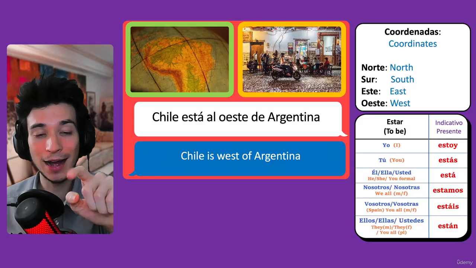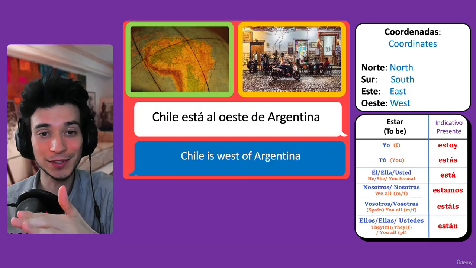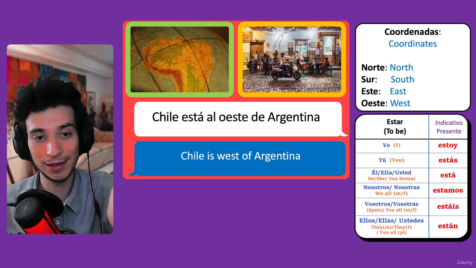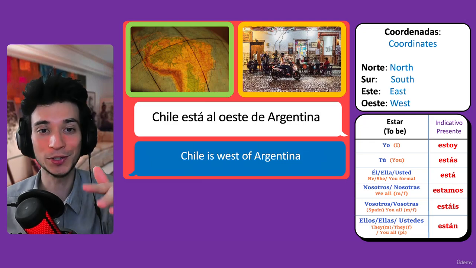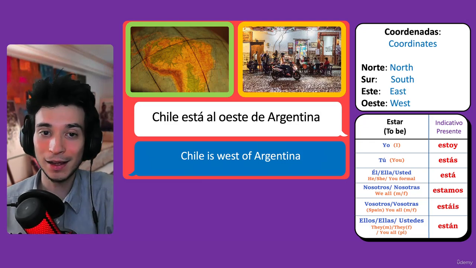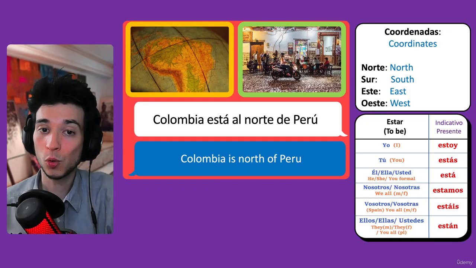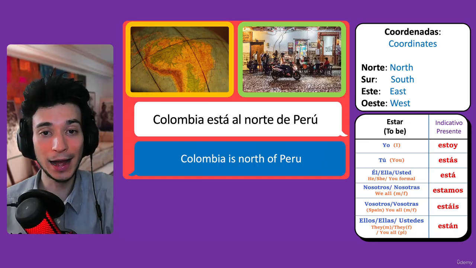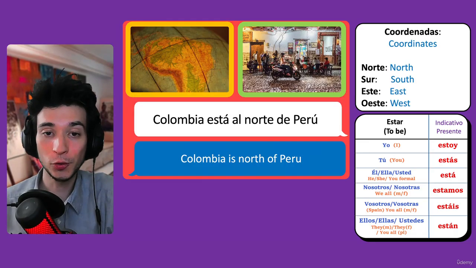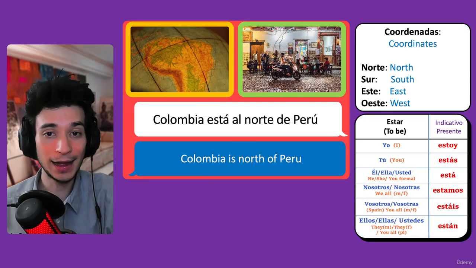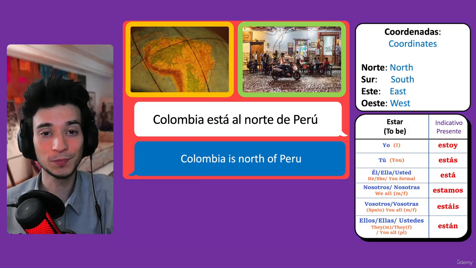So here is what I'm saying. Al oeste, not a el oeste. Because it's a common mistake with people just learning the language. A el or al el, it's even worse. Al oeste. Chile está al oeste de Argentina. And the next one. Colombia está al norte de Perú. Colombia is north of Peru. Colombia está al norte de Perú.